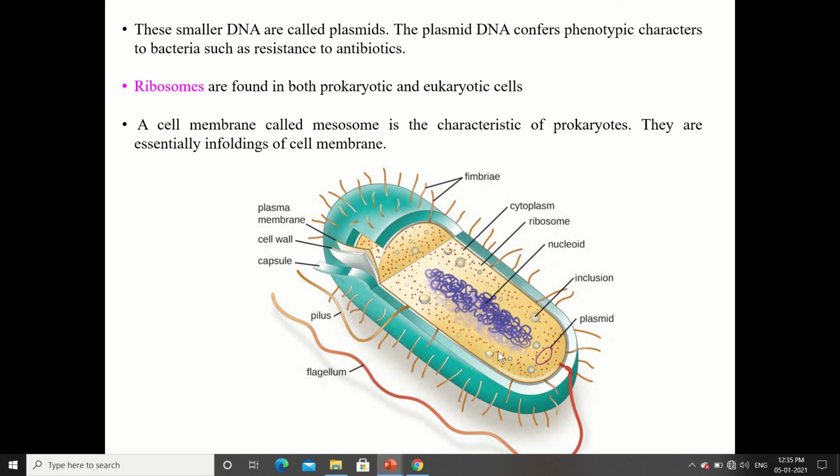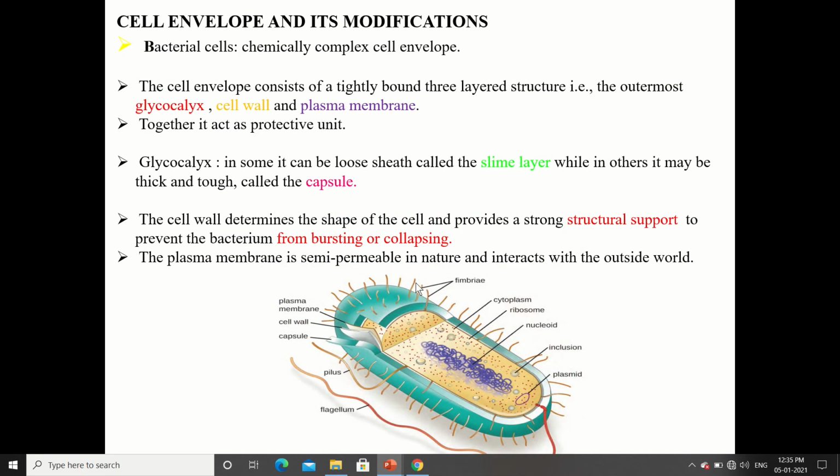They help in folding of the cell membrane. Now, cell envelope and its modification. Bacterial cells consist of a chemically complex cell envelope. The cell envelope consists of a tightly bound three-layer structure, that is the outermost glycocalyx, also called the slime layer or the capsule, then the cell wall and the plasma membrane.